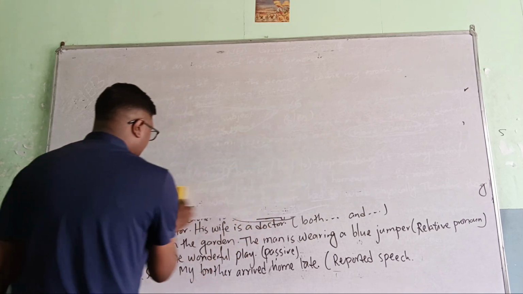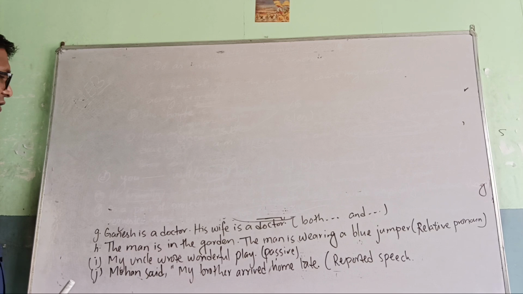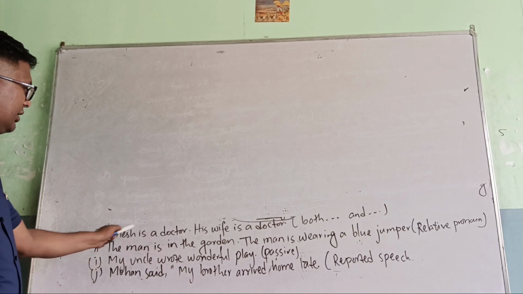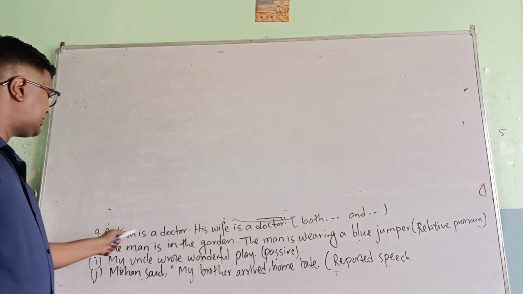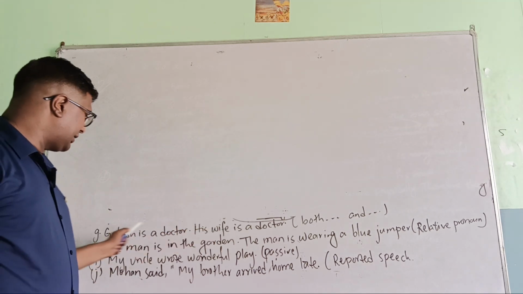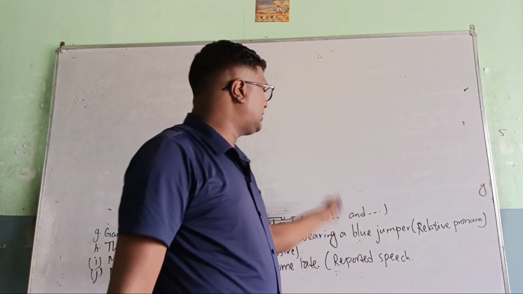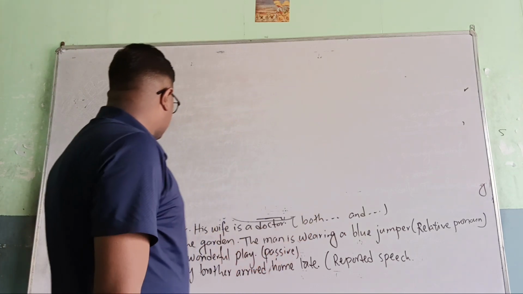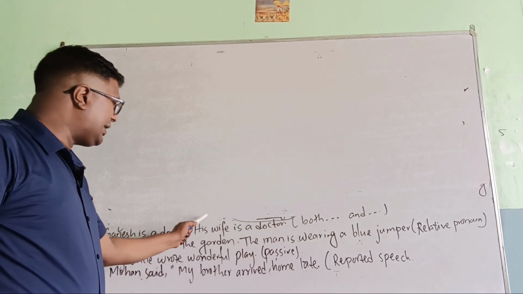Now let's talk about the next question. Ganesh is a doctor. His wife is a doctor. Here Ganesh and his wife, both are doctors. That's why Ganesh is a doctor, his wife is a doctor. That is the plural. And then we have to start with both and add and, so the right answer is both Ganesh and his wife,